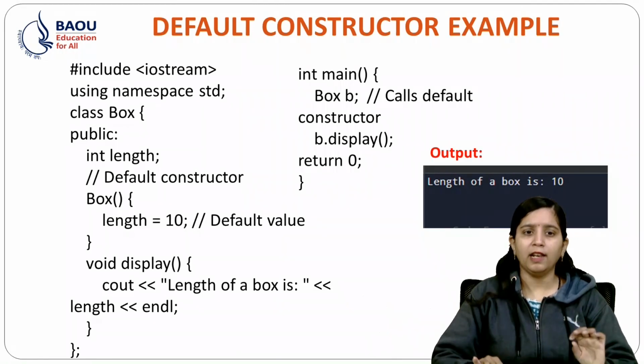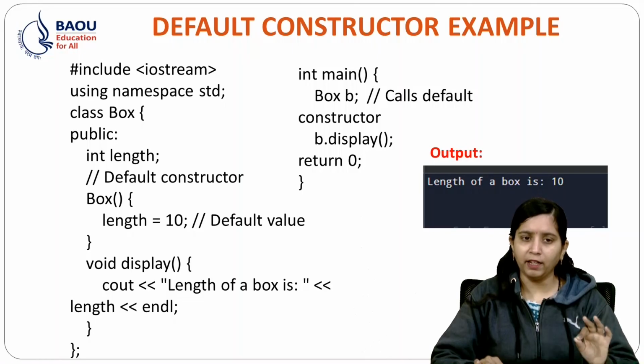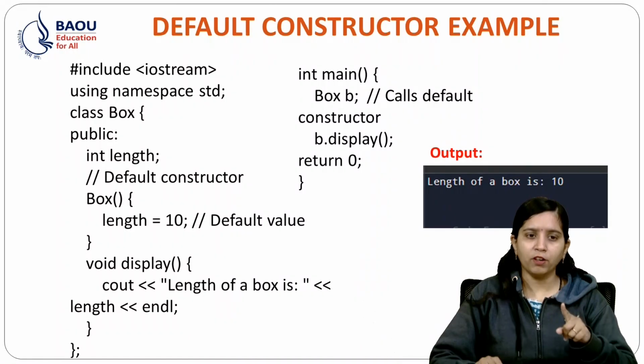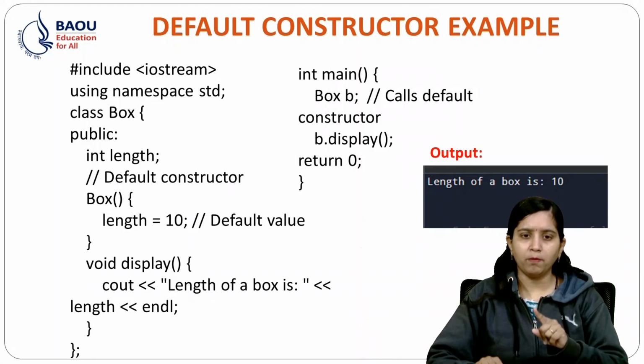In that, length is equal to 10, and I simply display it in my display function. So display is a member function and Box is a constructor. You can see Box doesn't have any return type, but the member function has a return type, that is void. Cout length of a box is length.